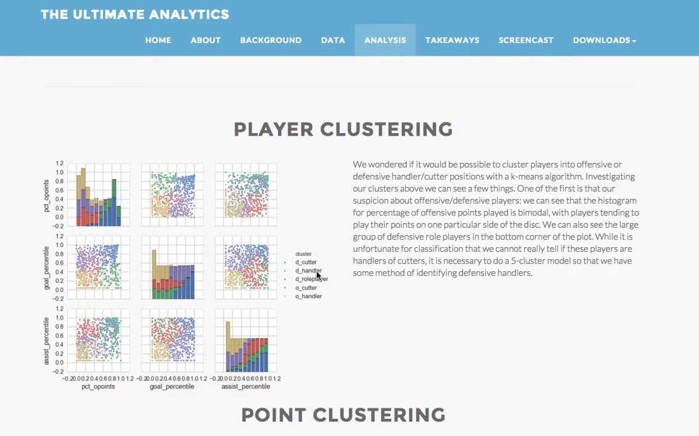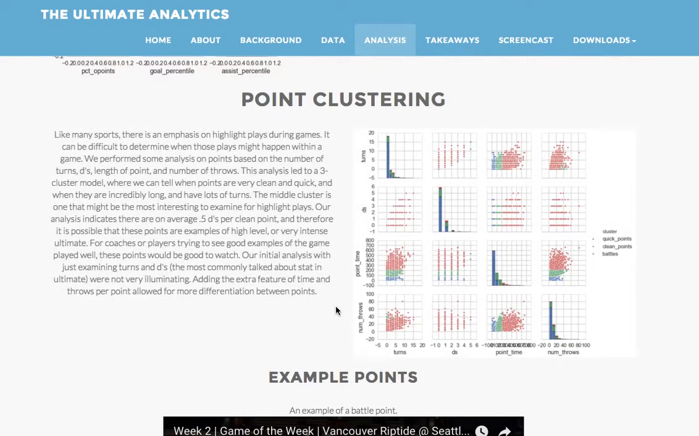We also found that cutters tended to get more defensive plays than handlers, and that handlers turned it over more than cutters. Point clustering. Point clustering helped us identify points that are quick scores, clean scores, and battles.